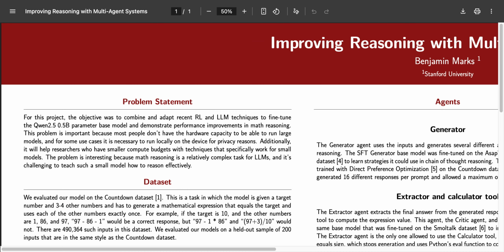It's an important problem because most people don't have the compute for larger models, and it's especially important for researchers to have new techniques to try on smaller models before they can scale them to larger models. Math reasoning is an interesting problem because it's so challenging for LLMs, especially smaller models. It's a skill that helps unlock several more advanced capabilities.